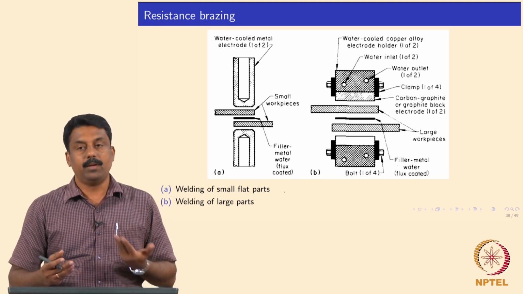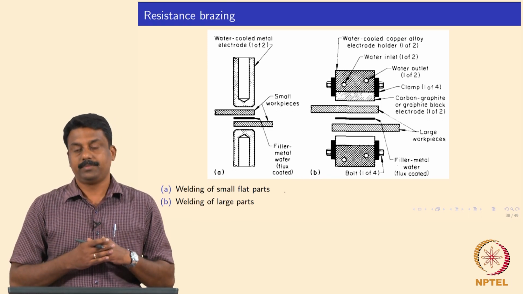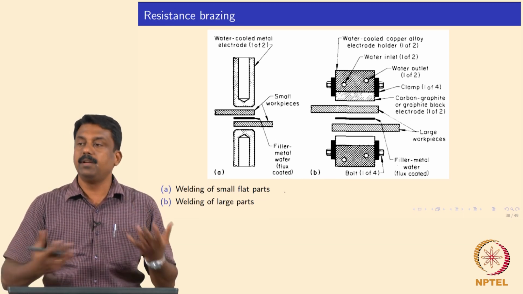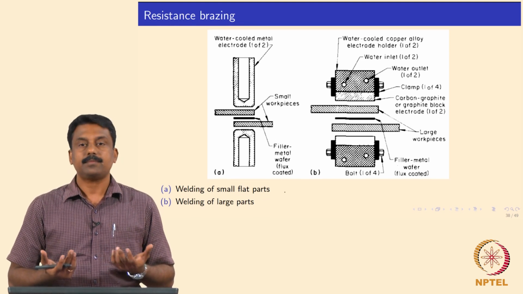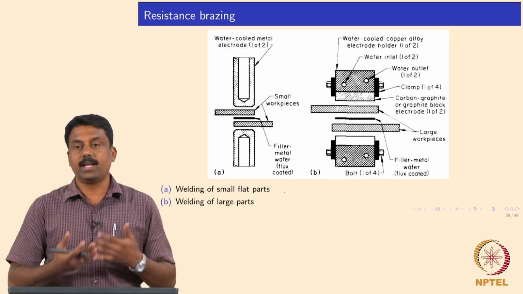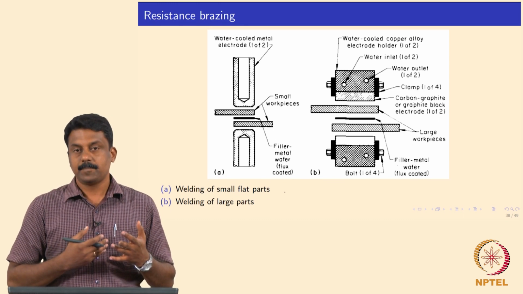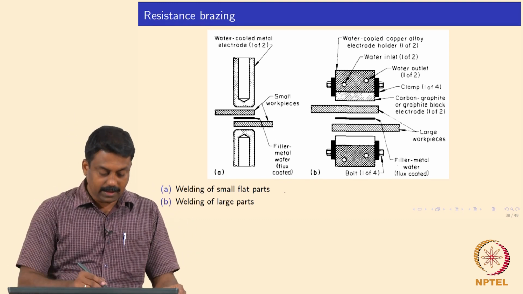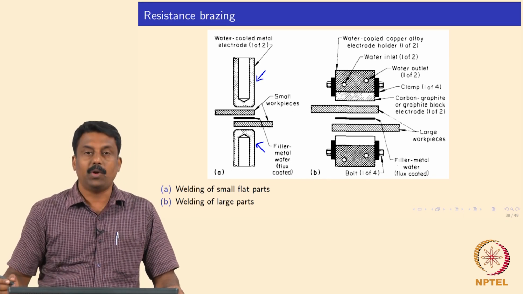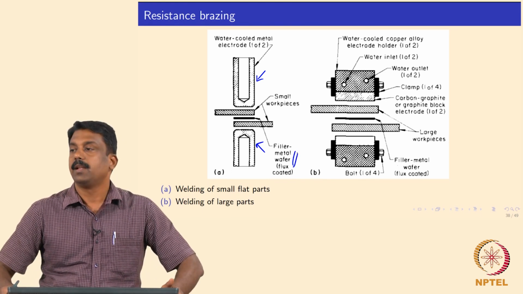In order to overcome that problem, we can add extra filler material in between the overlapping sheets. This filler material can be compatible with both sheets you are welding. If the filler material melts, you can make a joint between the two faying interfaces. The setup is the same. For example, you have an electrode and the overlapped joint, but before overlapping we keep some filler material in between these sheets.